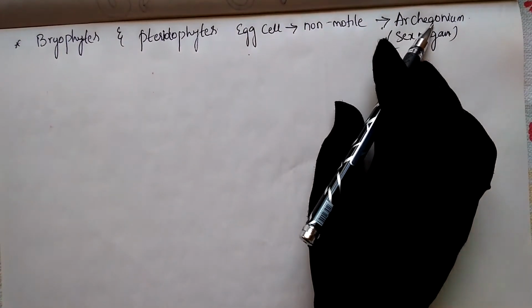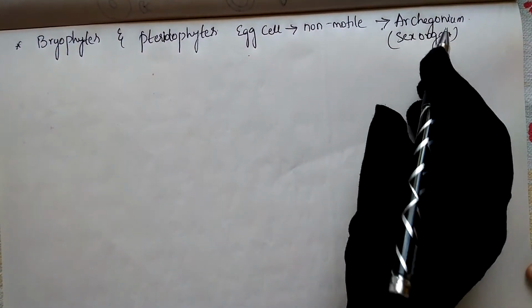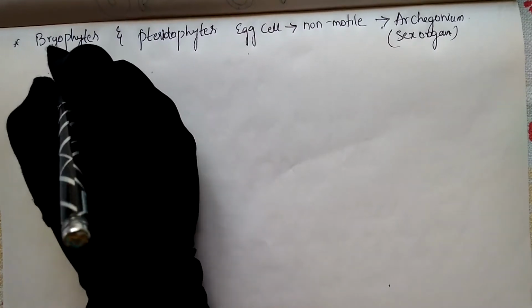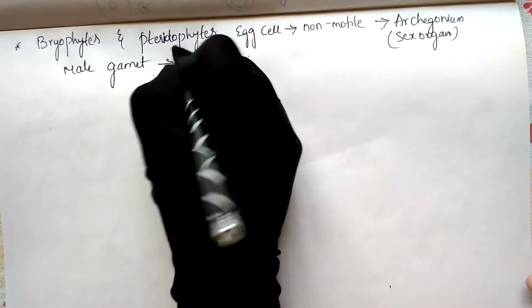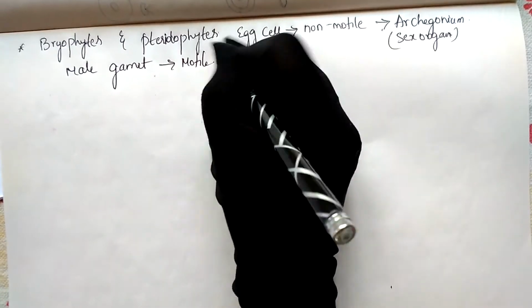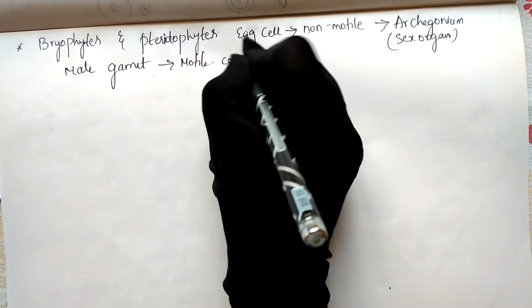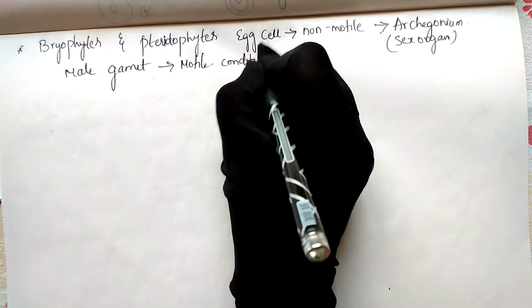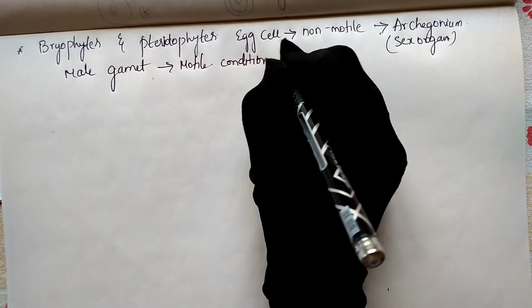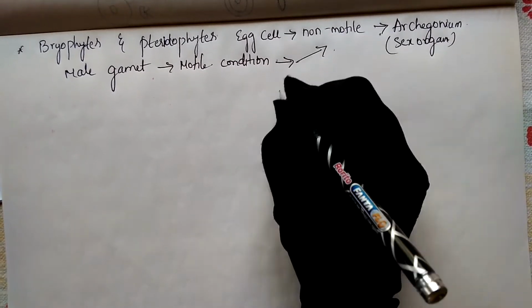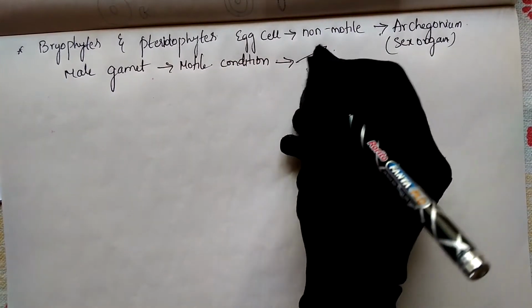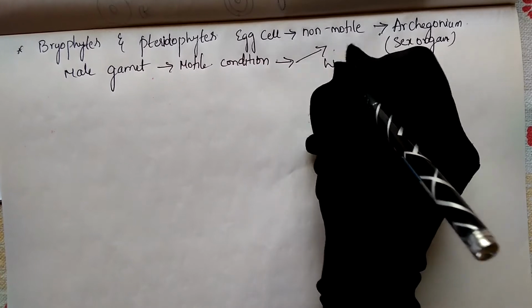Whereas the male gamete is motile. Due to that, the male shows movement towards the female, with the help of water.